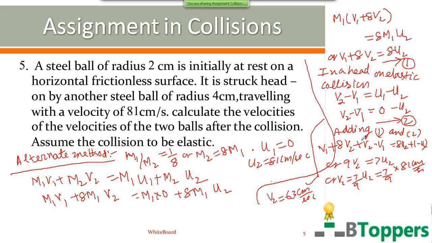For finding V1, substitute this value of V2 in the first equation. You can substitute V2 equal to 63 centimeter per second on the left hand side of the first equation and substitute U2 equal to 81 centimeter per second on the right hand side of the first equation. And you can simplify this equation to find V1. You will get the same answer which I have given by the earlier method. In case you want to copy the solution by the alternate method also, you can take a pause and copy the solution of the alternate method. This alternate method is more preferable, particularly when you are solving the problem in the board examination.